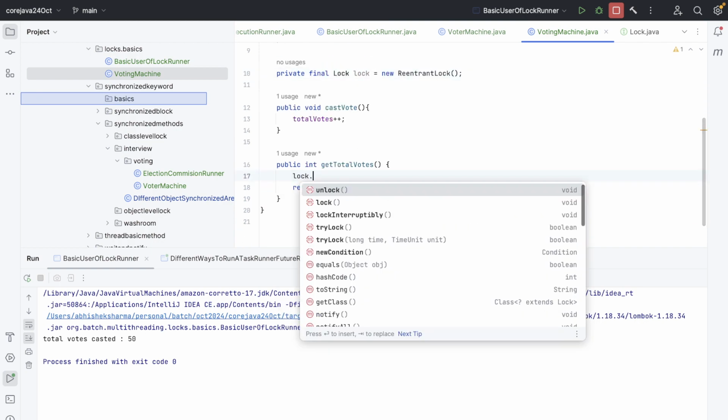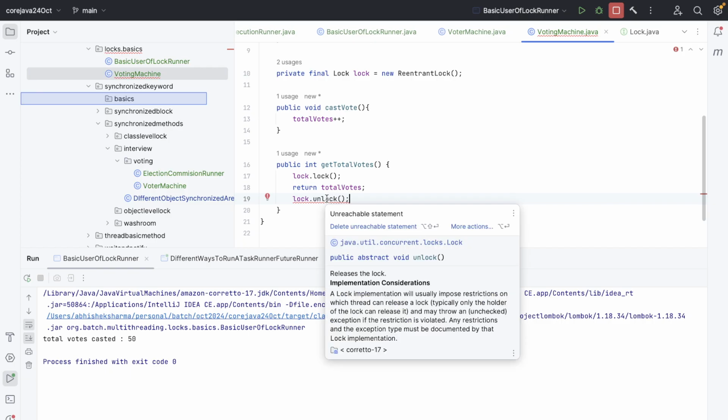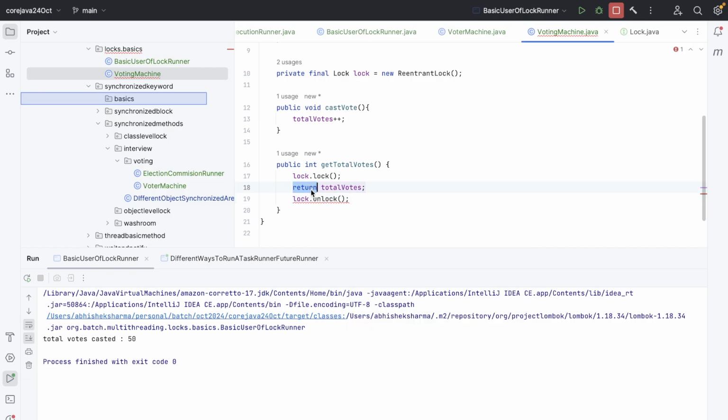Now just simply lock, right? And then lock.unlock. That's it. Okay, unlock and unreachable. Okay, I'm returning the value. Okay, so okay, not here. Okay, my bad. The code should not be here, and it should be in the cast vote, right? Code visible?